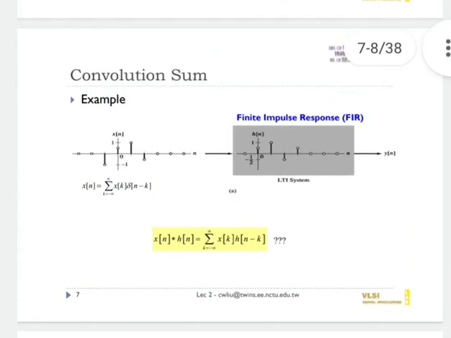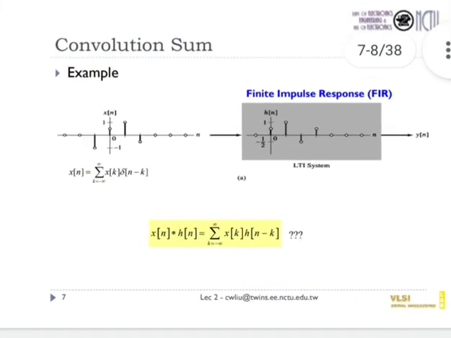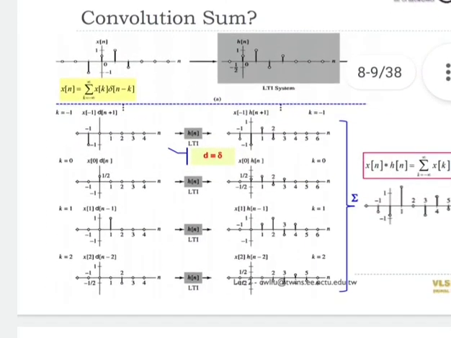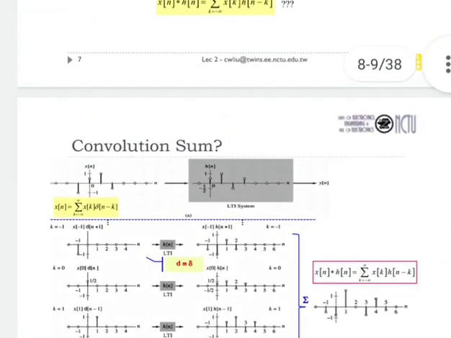Now this diagram shows one example of convolution sum. So the equation for this is x of n equal to summation of k equal to minus infinity to infinity x of k delta n minus k. So the finite impulse response diagram for this is given here. Now next is the convolution sum.